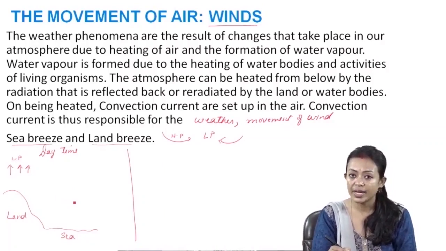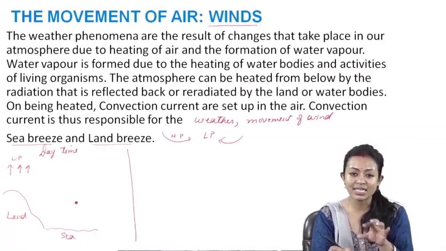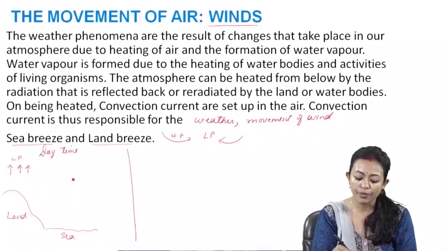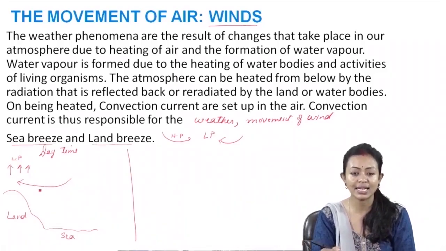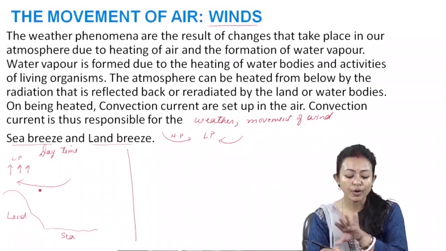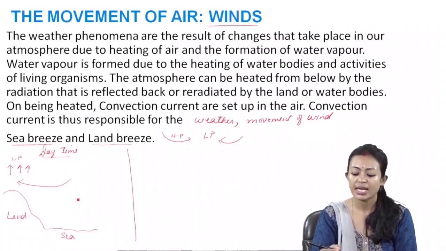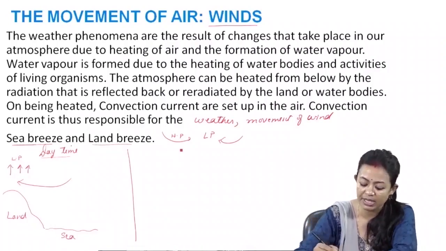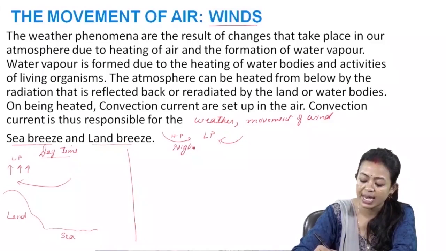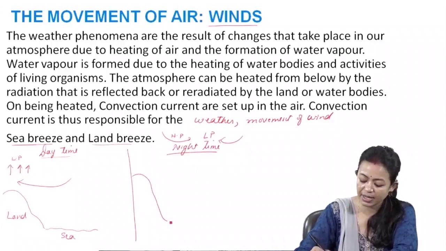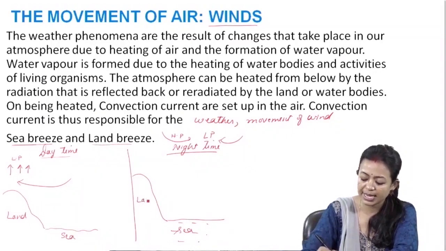The sea, on the other hand, takes time to warm up and thus it is cool. So the cool air from here blows towards the land, and because cool air is moving from the sea area towards the land, we term it as sea breeze, which happens during the daytime, and this is the onset of convection current. Similarly, in case of land breeze, what happens? It happens during the night time. Now again, this is the land area and this is the sea.